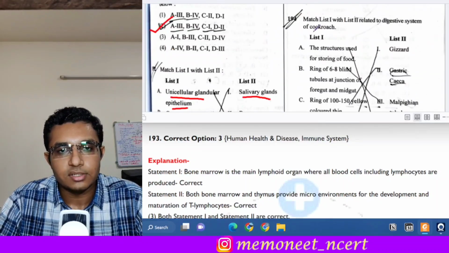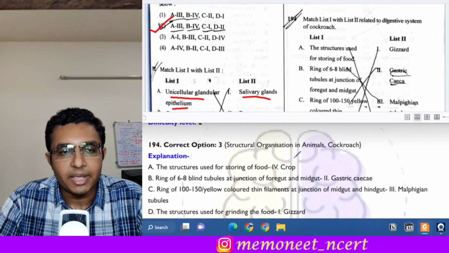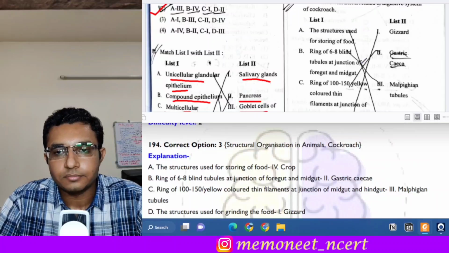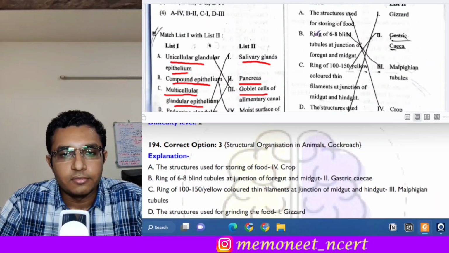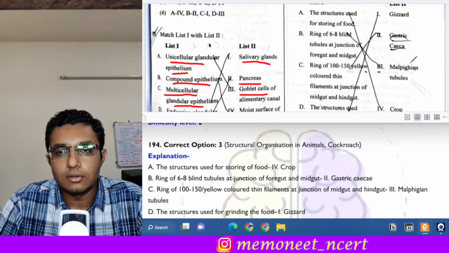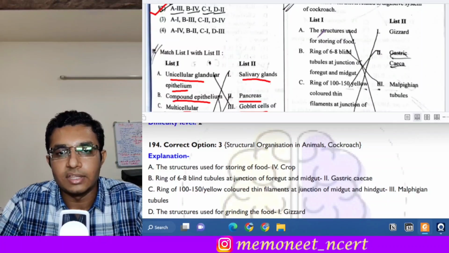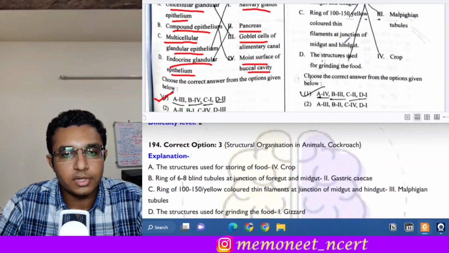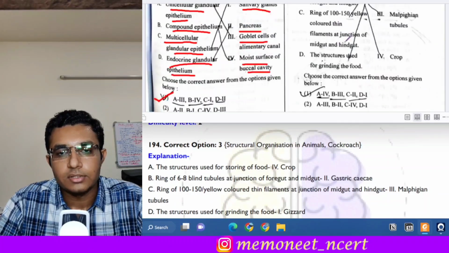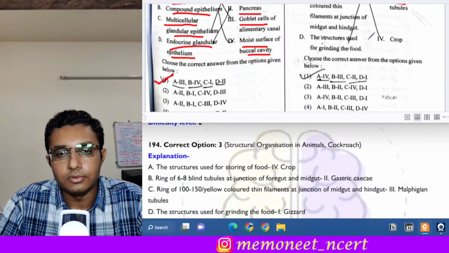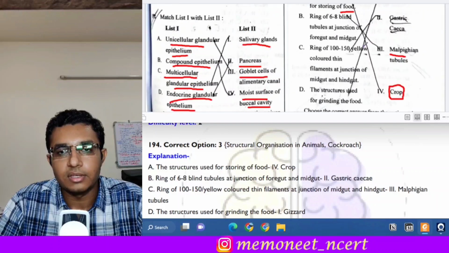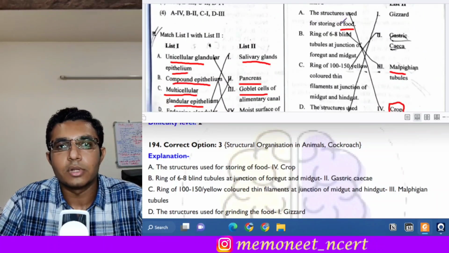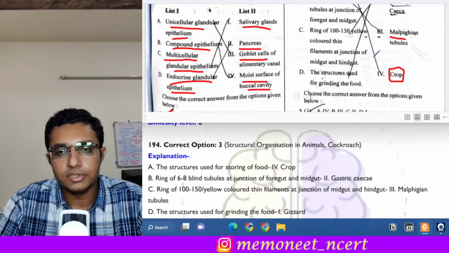The next question is question 194. It is a match the following type question and it is a question from the topic cockroach. So here we have to identify the organ from these characteristics. Okay, A is the structure used for storing food. So what is used for storing food in a cockroach? Malpighian tubules. Okay, sorry, crop. Here the structure used for storing food is crop. So A goes with 4.